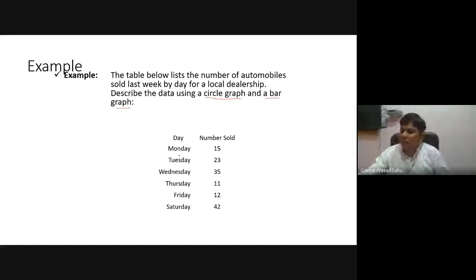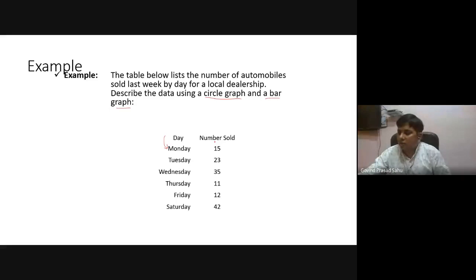We have different days starting from Monday to Saturday, and these are the numbers of automobiles sold on a particular day. Here, the days are the categorical data, and this is the corresponding frequency.